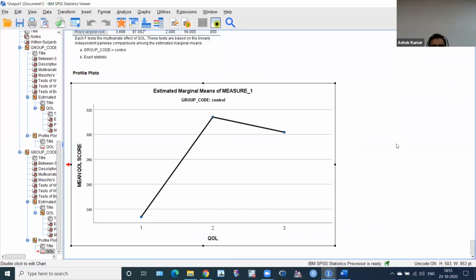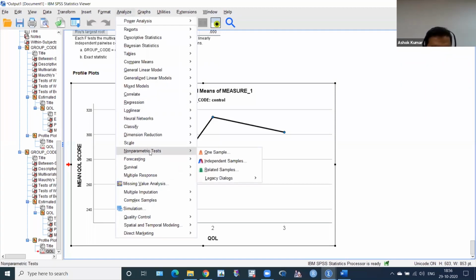Now I want to show you two tests. I think I will take only 5 or 10 minutes more, nothing more than this. If the quality of life is not normally distributed, then what do I have to do? There are repeated measures within a group, so I have to use the Friedman test. And where is the Friedman test? Non-parametric. So just click on analyze, click non-parametric tests.